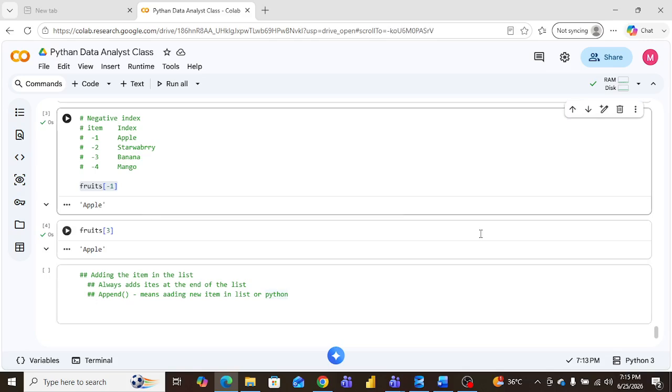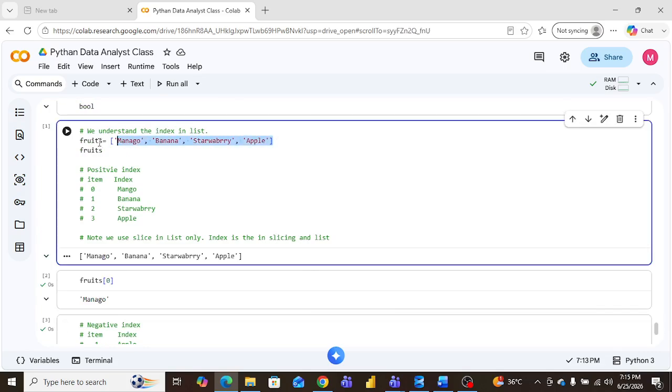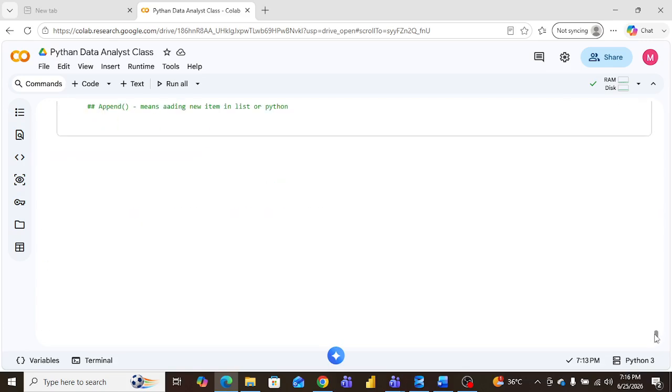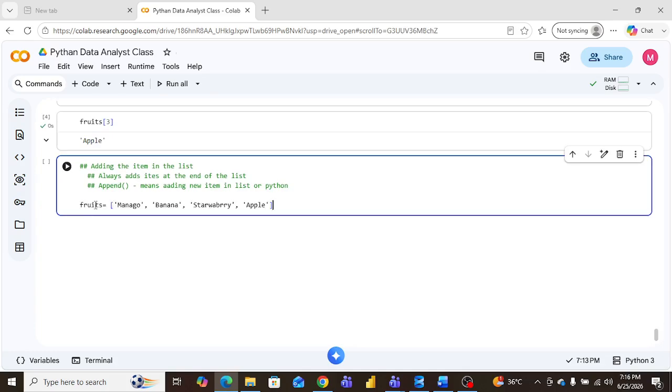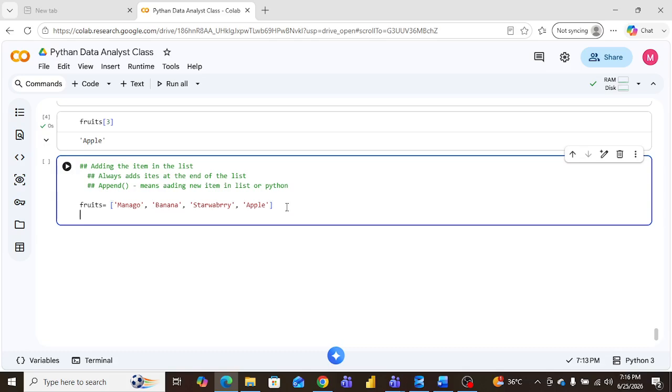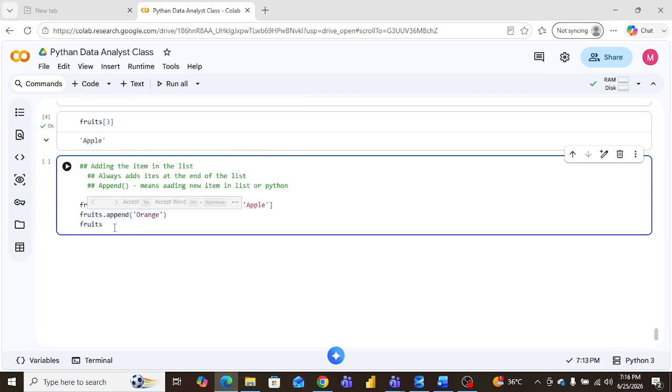Now, how can we use it? Let's see. Take the same one. For example, we can save time, right? Now, how can I add here? Let's see fruits. So fruits dot append.